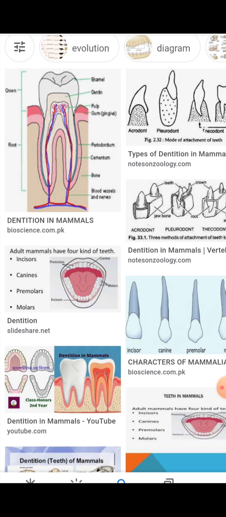Based on the type or structure of teeth, dentition is classified into two types. They are homodont and heterodont.